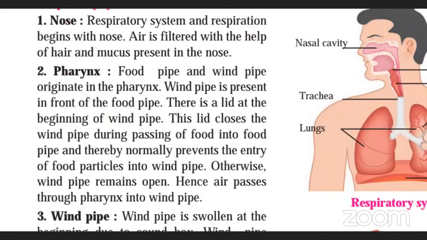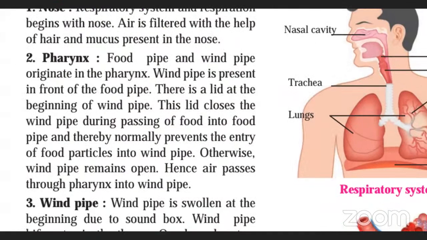Food pipe means the pipe through which food goes inside the stomach whenever we are eating. That is the food pipe. And what is the windpipe? The one from where the air is going inside our body. You can see food pipe and windpipe are connected together, and it is originating from pharynx.